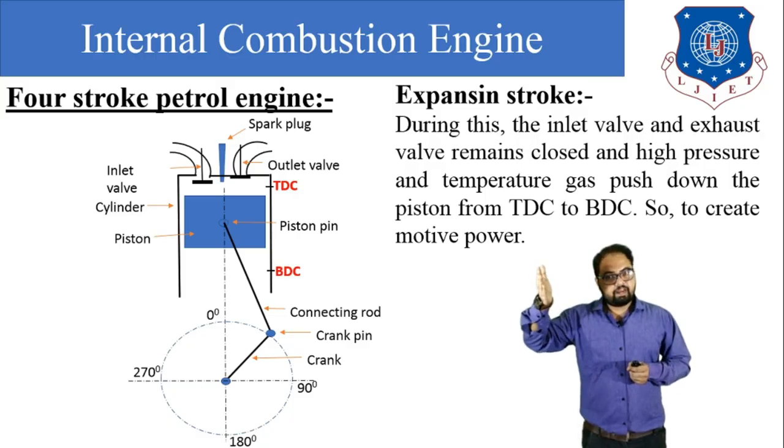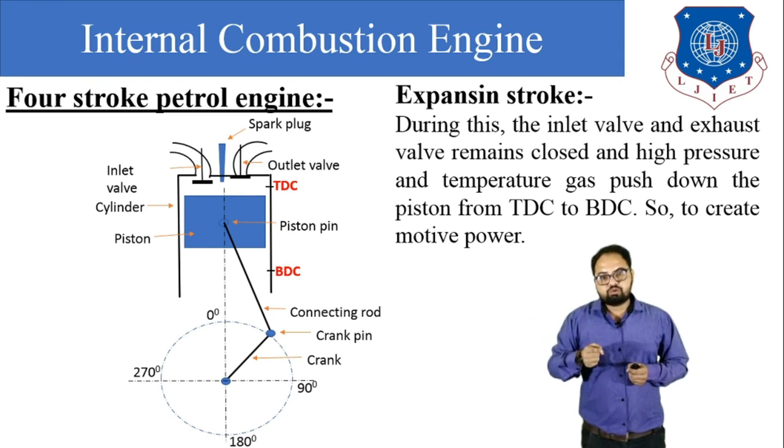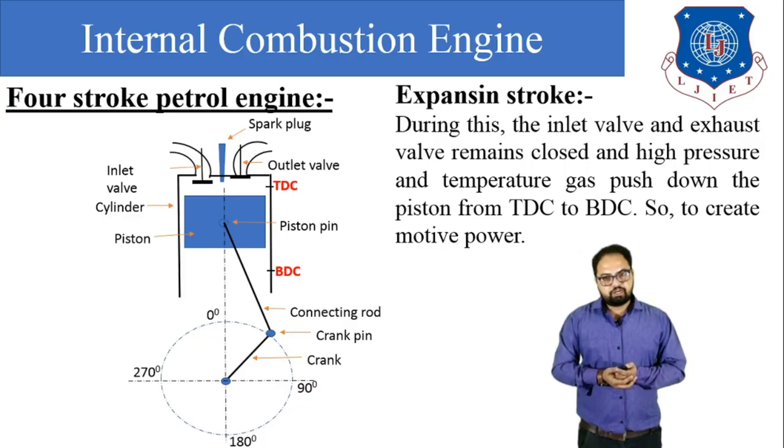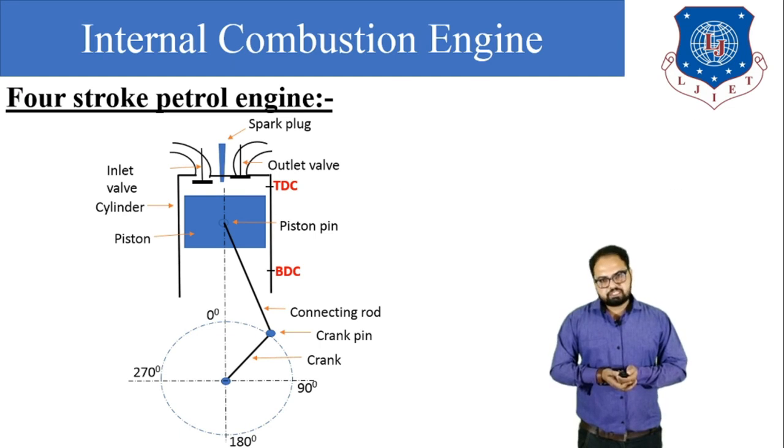The crank and connecting rod convert that reciprocating motion into rotary motion, and power is generated and supplied to the wheels or to the place where we need to consume that power. So this is all about the expansion stroke. In short, during this stroke power is generated and supplied to the crankshaft. Right now the piston is at BDC, bottom dead center.